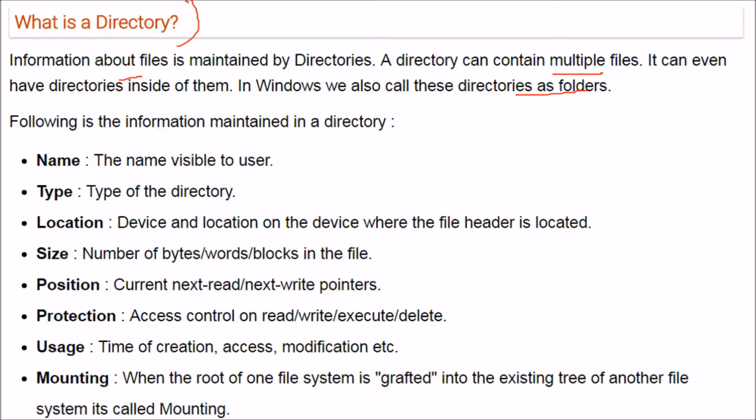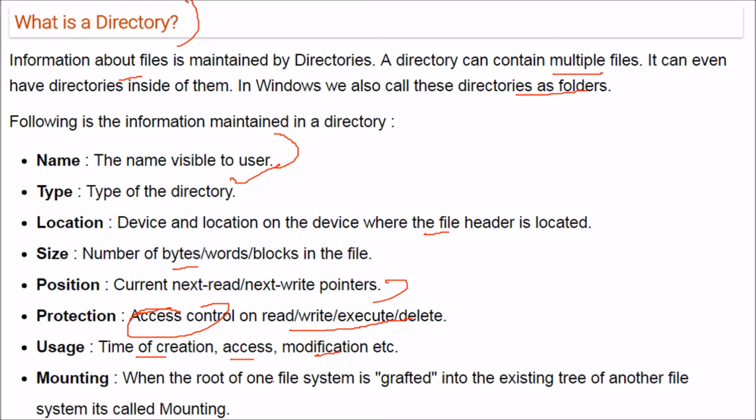The information maintained about a directory includes the name, which is visible to the user, the type of the file, the location where the file header is located, and the size, that is the number of bytes, words, or blocks in the file. Then the position, current next read, next write pointers. Protection means read, write, execute, delete, all these access controls, whoever is provided whatever. Usage is the time of creation, access and modification.